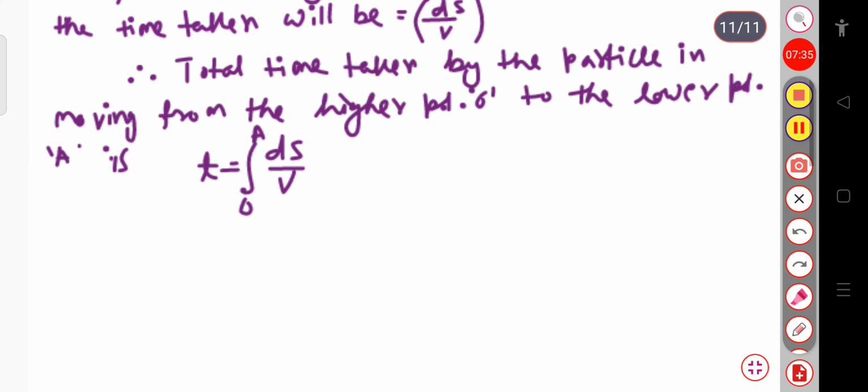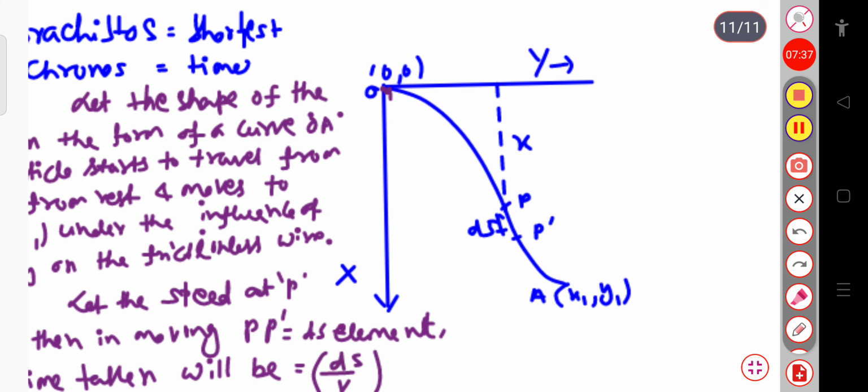So here, if I consider the vertical distance of fall, this is the vertical distance of fall. If the vertical distance of fall from O to P is x, then from the principle of conservation of energy we can write that the total kinetic energy will be equal to the potential energy, if we consider only the vertical distance of fall. So for the vertical distance of fall, meaning this much, we can compare.